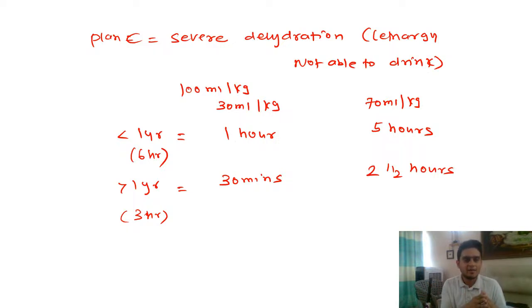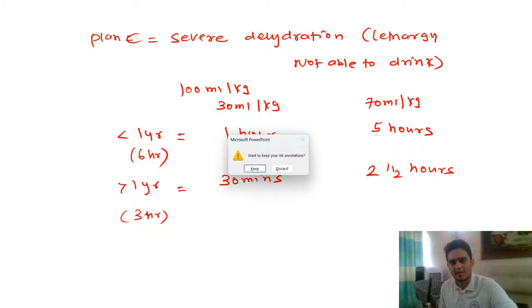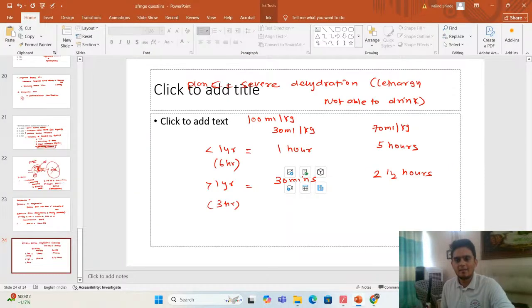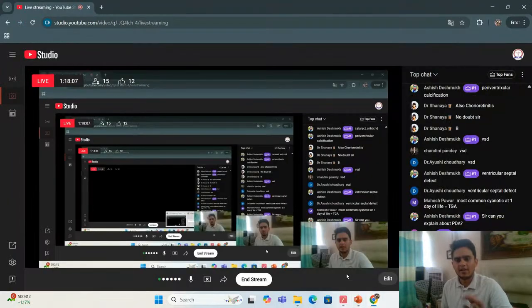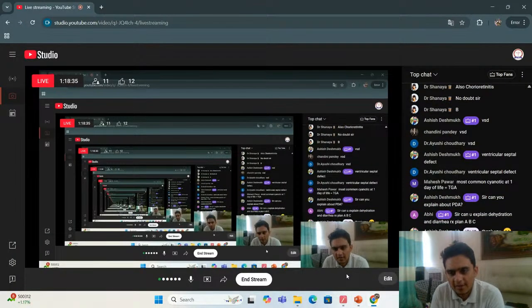So first 100 ml per kg, out of that 30 ml per kg we give in 1 hour in less than 1 year, and 70 ml per kg in 5 hours. Slowly we give fluid. And for more than 1 year, we give the first 30 ml per kg in 30 minutes, and the next 70 ml per kg in 2.5 hours. Okay. So that is your plan A, B, and C for dehydration and diarrhea.